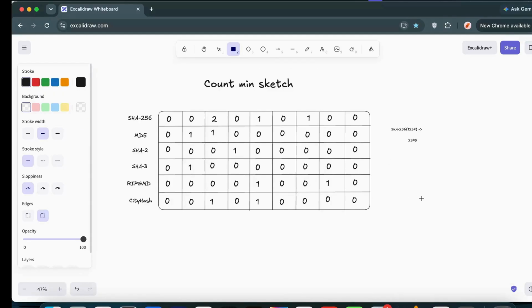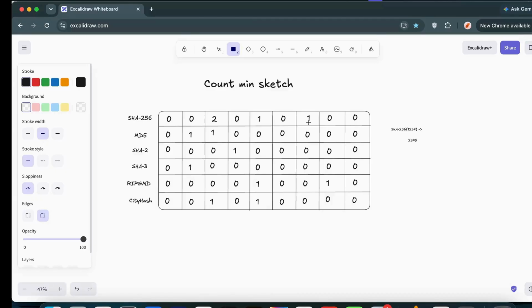Now how can we get the approximated result for any particular video? That is the question. For any particular video ID, when we try to get the result, we know the hash value of that video for SHA256, so we go and check the values available at those indices. For the first video ID, at this index and this index we got the incremented value, right? So we simply go there and check the minimum value that is available.